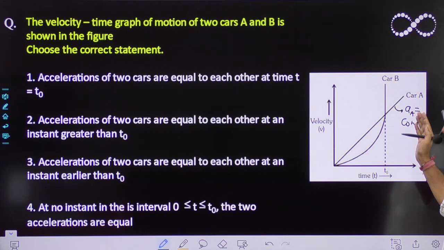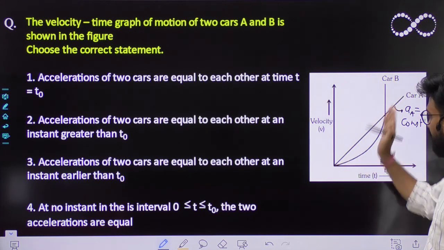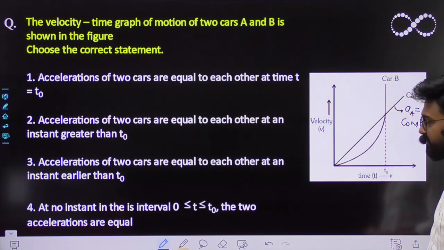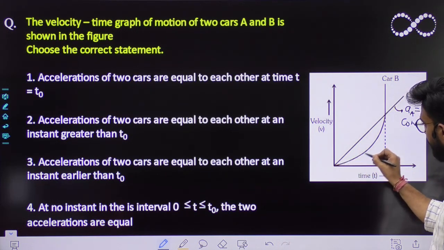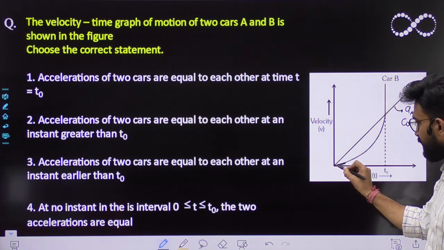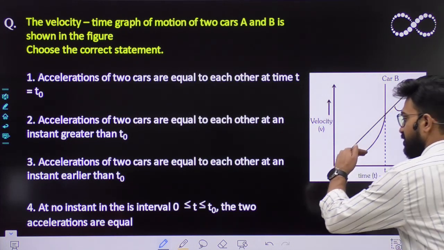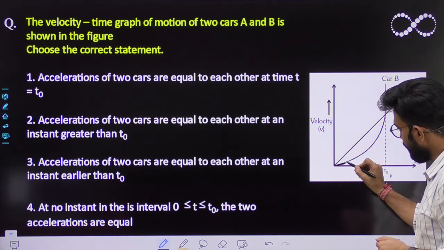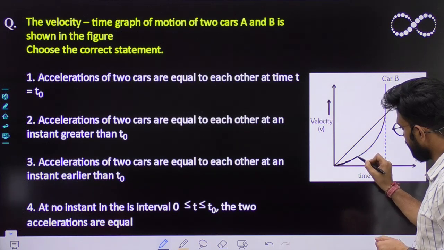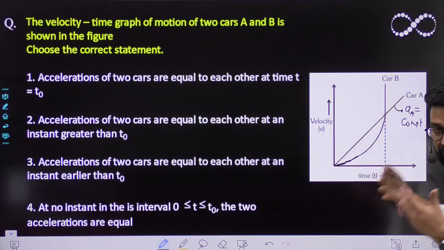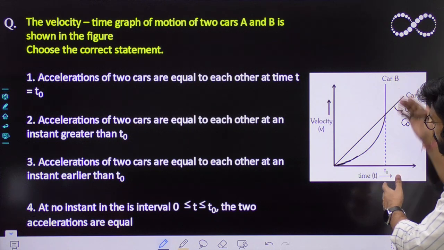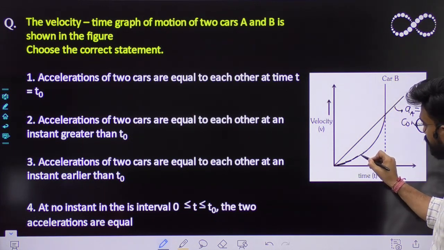So the acceleration of car A remains constant. Okay, now what about car B? Car B has variable acceleration because its slope is initially somewhat low. So that means its acceleration is low here. Its acceleration is gradually increasing, because the slope of the velocity-time graph gives acceleration. The slope of B is slowly increasing.